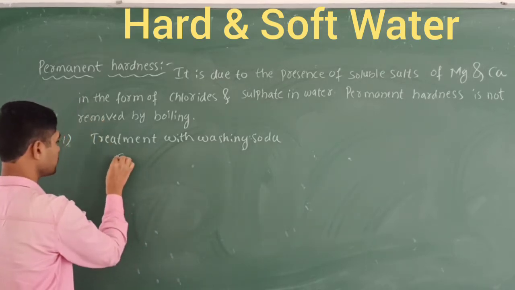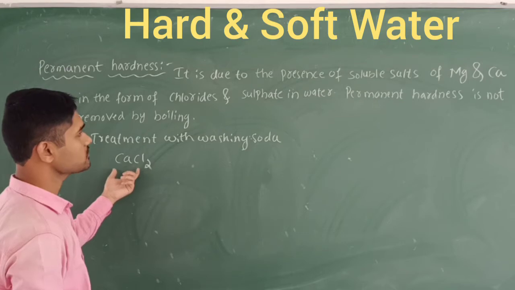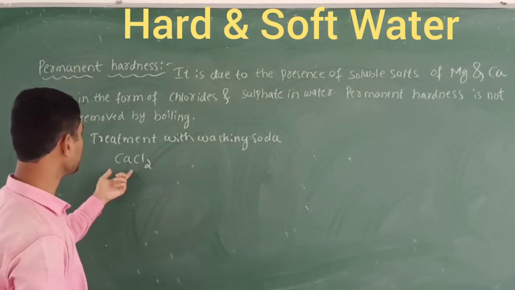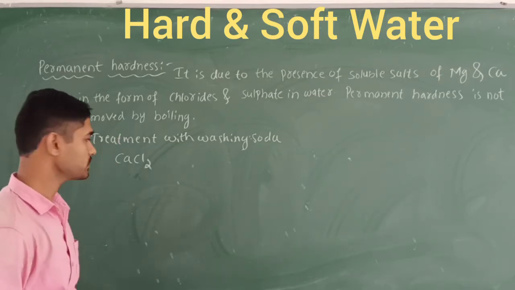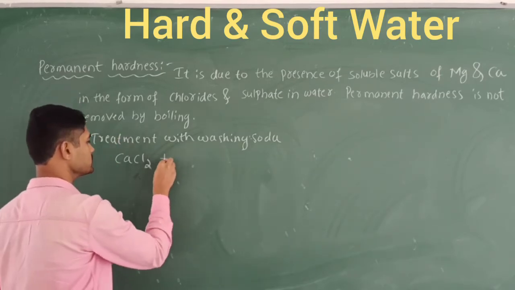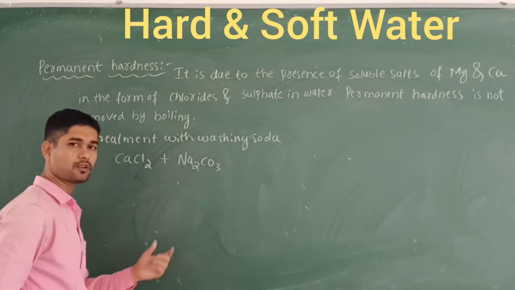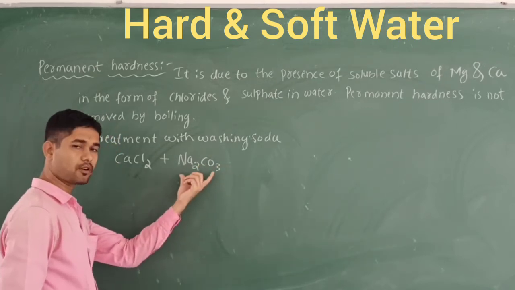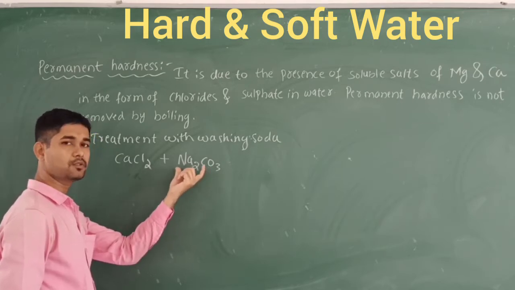Take calcium chloride, a soluble salt of calcium, which makes the water permanent hardness. This calcium chloride is treated with sodium carbonate, Na2CO3. You should know this formula: the chemical formula of washing soda is Na2CO3.